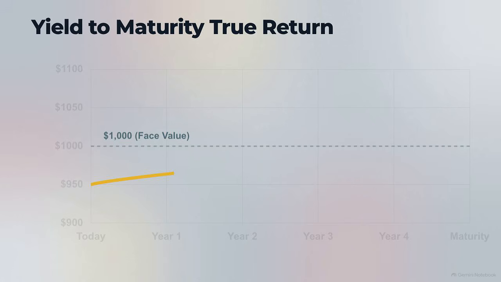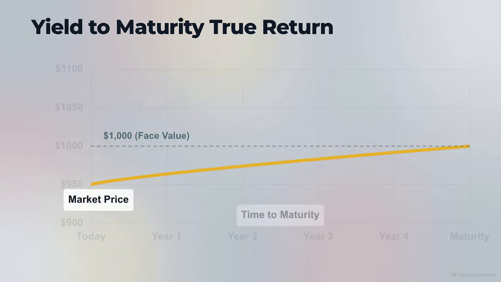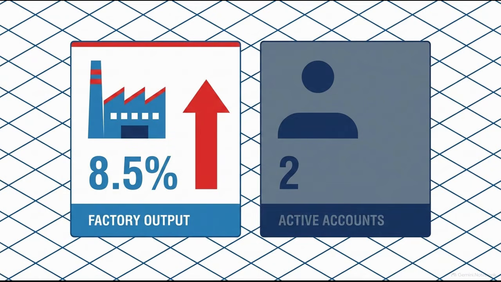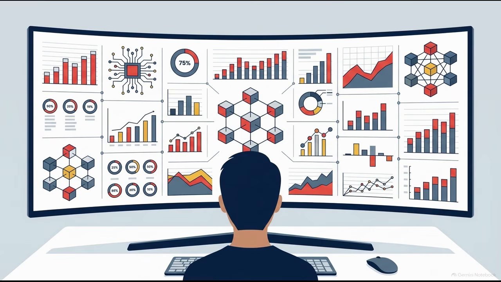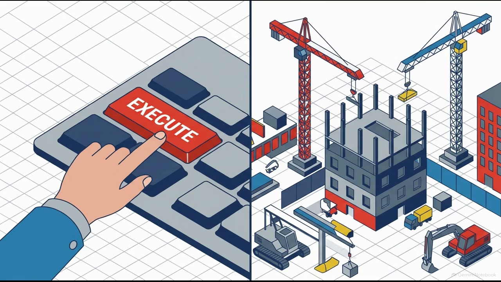To find the true annual return, investors use yield to maturity, or YTM. This metric factors in the current market price, the time left until maturity, and the remaining coupon payments. YTM standardizes the comparison between different bonds. It allows an investor to weigh the value of a high-yield corporate bond against the stability of a government security on a level playing field. By identifying these structural features, an investor can see how economic changes translate into specific price movements. This reveals the underlying math that governs the movement of capital between borrowers and lenders.